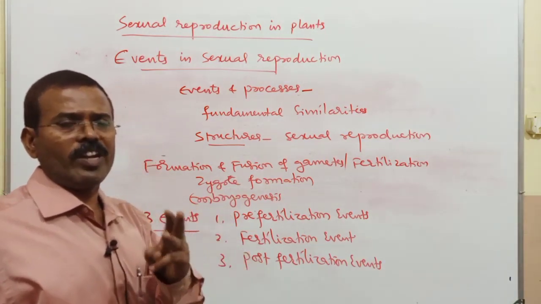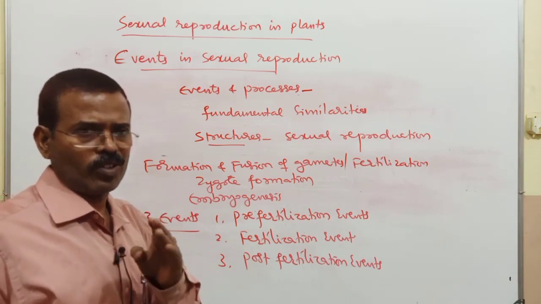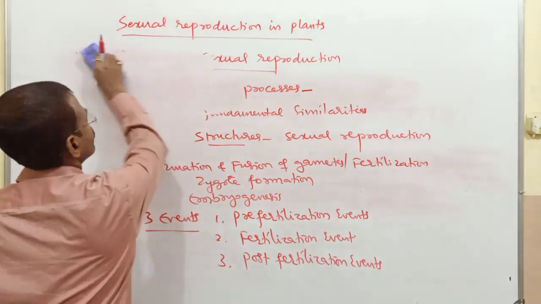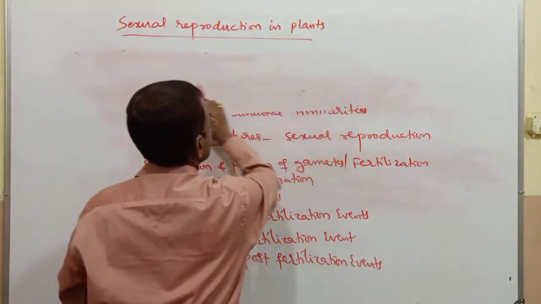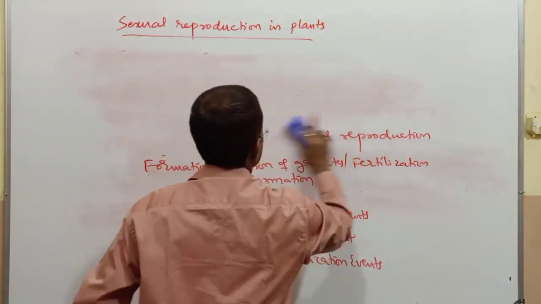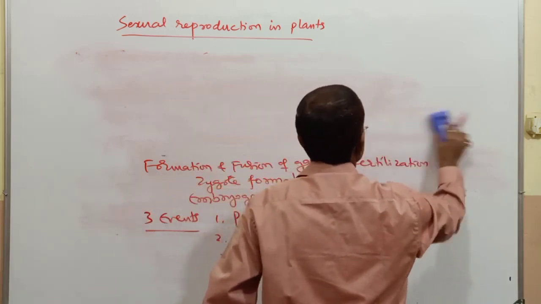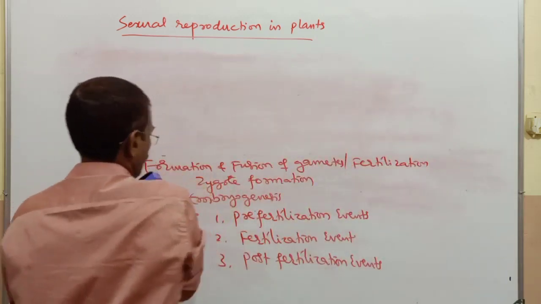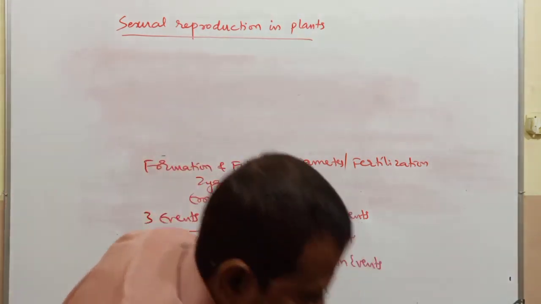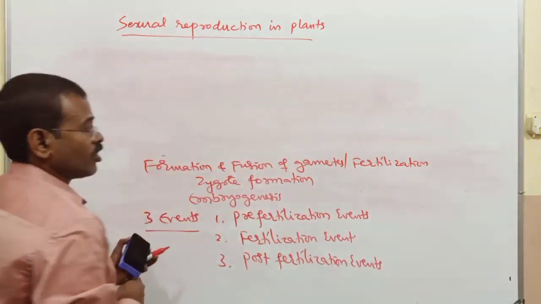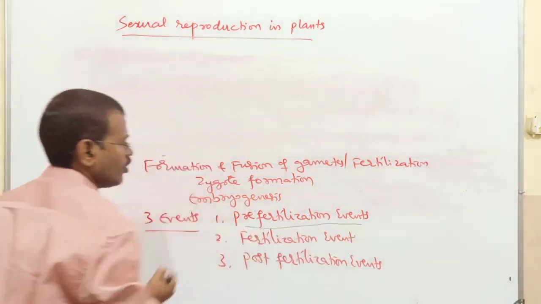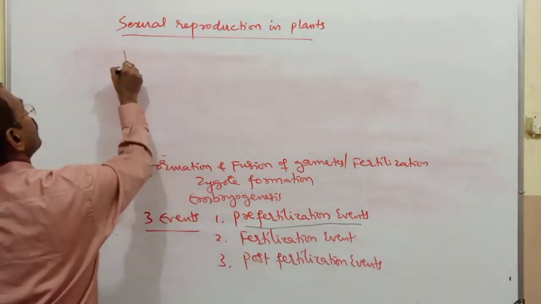These are the three different types of events which we see in sexual reproduction. So first we will begin with pre-fertilization events.